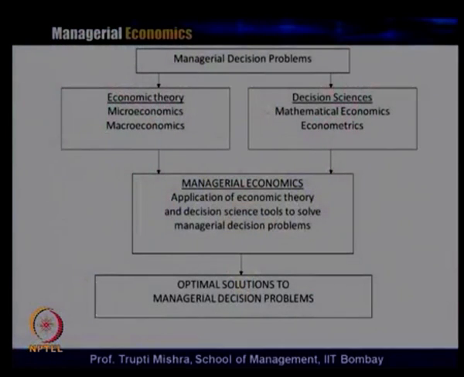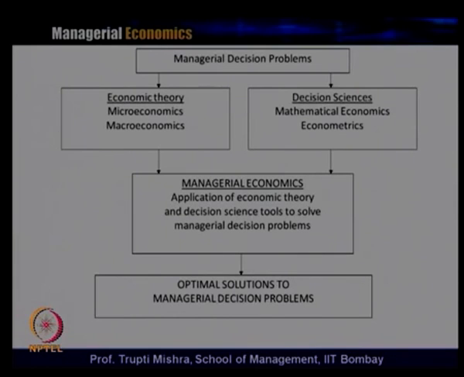Now, since we say that economics is generally used in managerial decision problems, the economic concept and the economic principle are generally used in the managerial decision problem. We will see what comes from economic theory and what comes from the decision sciences for managerial economics. Typically there is a managerial decision problem, and how does it get solved?